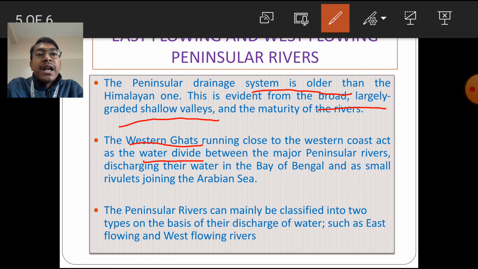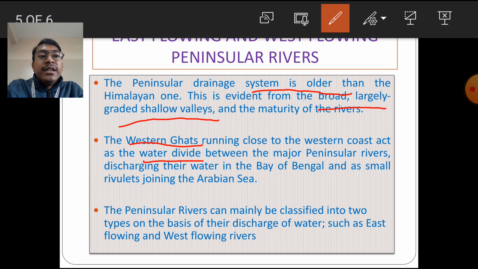A water divide is an uplifted area from where the river flows in two different directions. As we know, in the Western Ghats the hills are there, so these Western Ghats act as a western water divide. From here some of the peninsular rivers flow towards the Bay of Bengal and some flow towards the Arabian Sea, and this is why they are classified into two categories, east and west flowing.